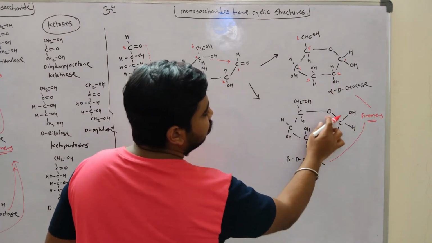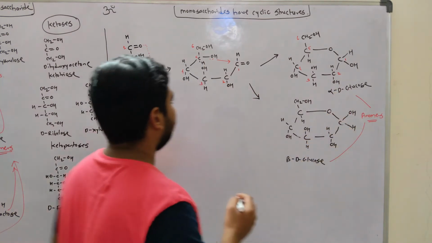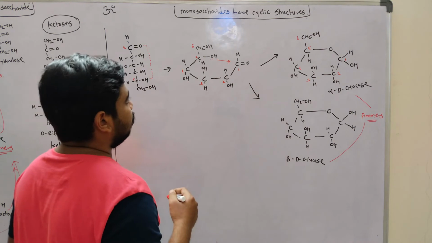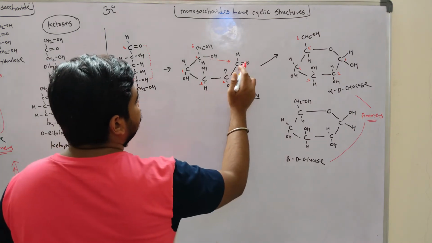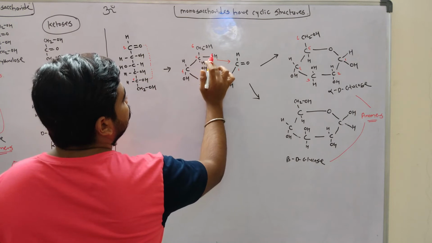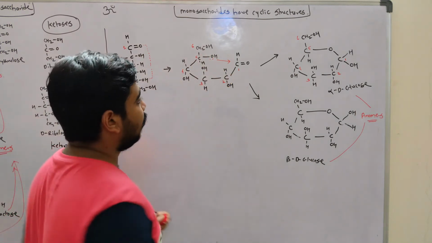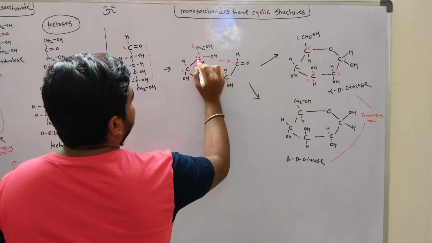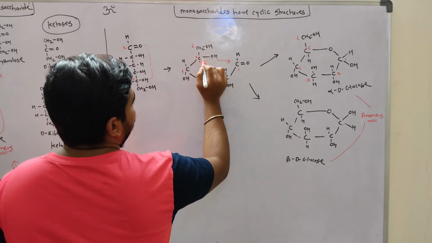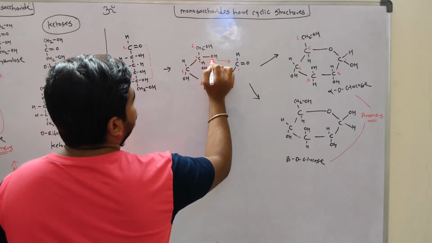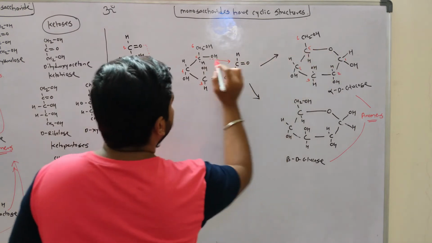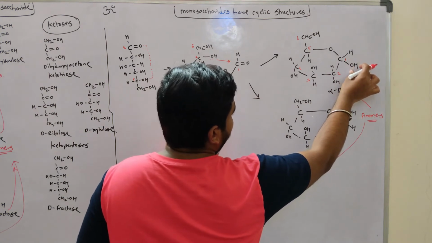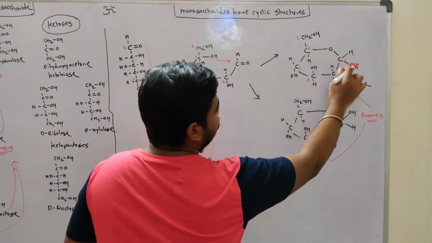This oxygen is the OH of the last chiral center, the fifth carbon, which has the OH group upside. So if the OH of the first carbon is away from this O, it will be alpha.